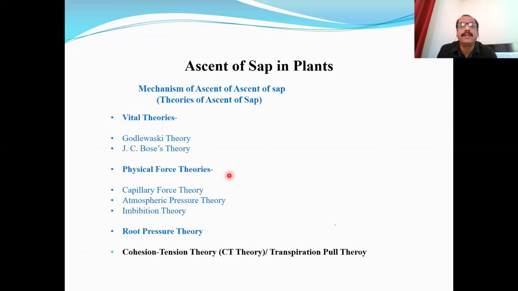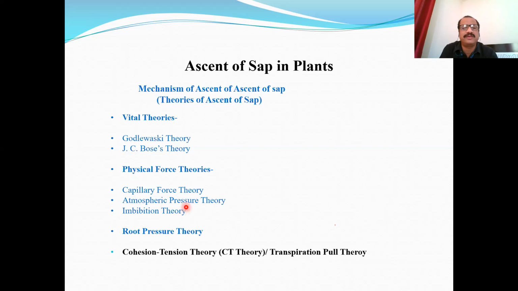Physical force theory, as opposed to the vital theory. Physical force theories for ascent of sap consider that the forces responsible for ascent of sap are non-living forces. They are physical forces, such as capillary action or atmospheric pressure. You know that with the pressure of 1 atmosphere, the water column can be lifted up to 34 feet, that is 10 meters. Keep it in mind, with the pressure of 1 atmosphere, water can be raised to a height of 10 meters. So in very small plants or herbaceous plants, the atmospheric pressure theory can be good.